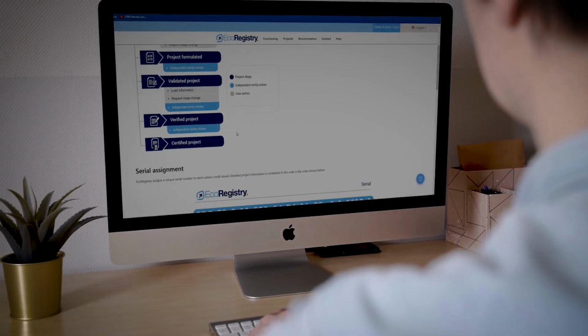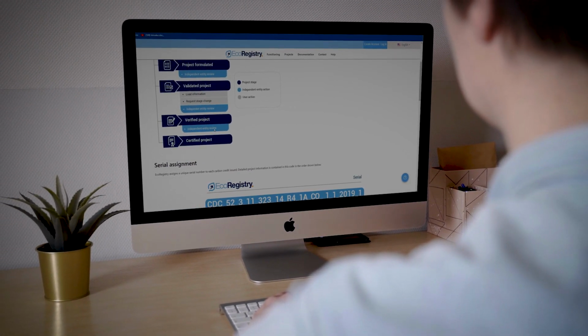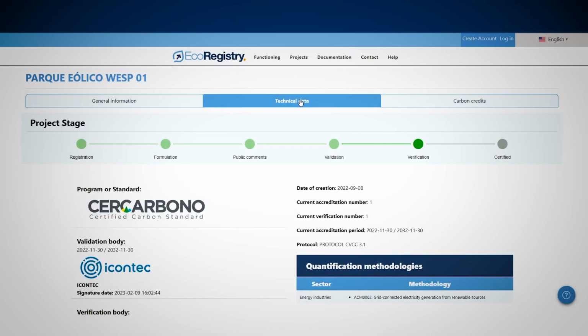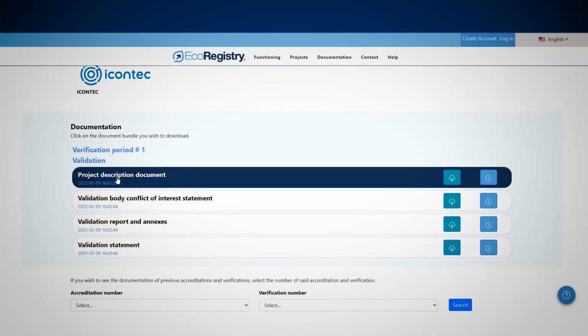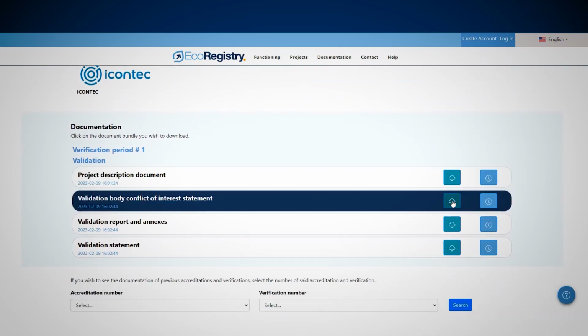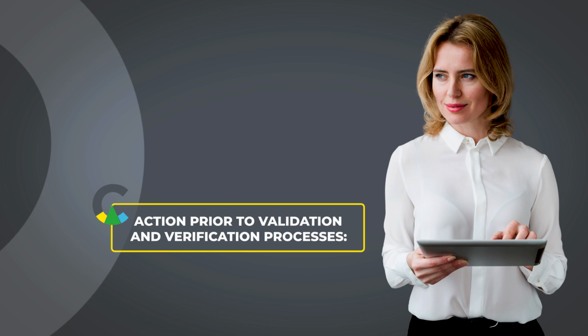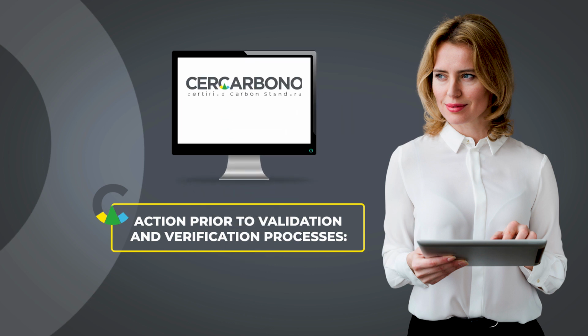It is important, before initiating this stage, that the VVB reviews in Eco-Registry all updates and modifications the project has implemented and assures they are available in their most updated version, along with any other documentation such as methodological deviations, resolution of overlaps, remote audit request, among others. To initiate this process, it is important the VVB follows all items outlined in section Action prior to validation and verification processes of the procedures document, as explained in Video 1.